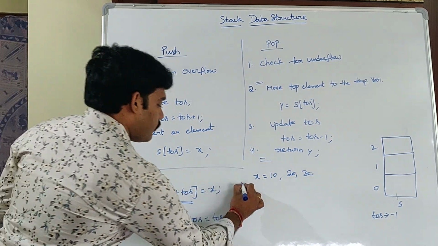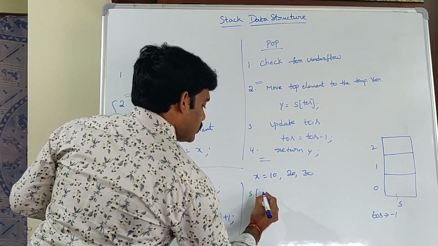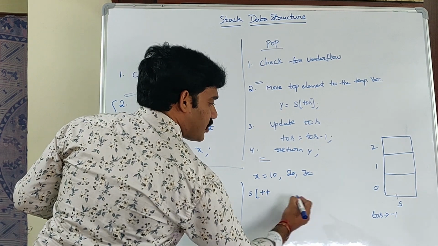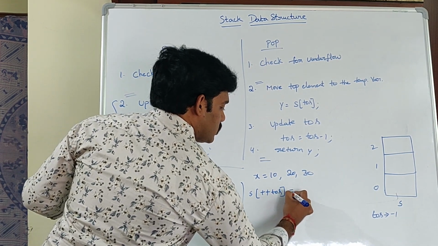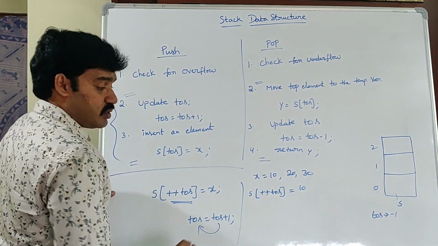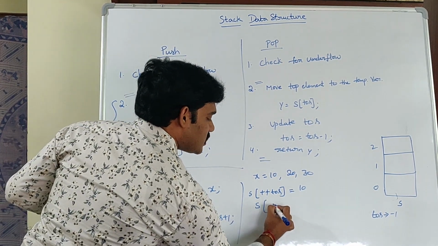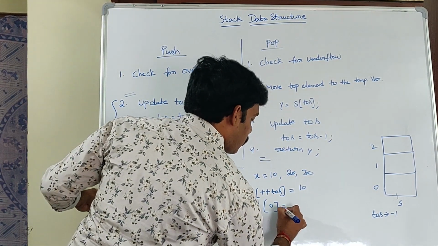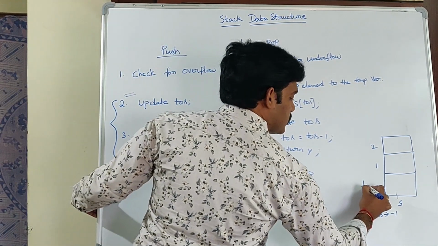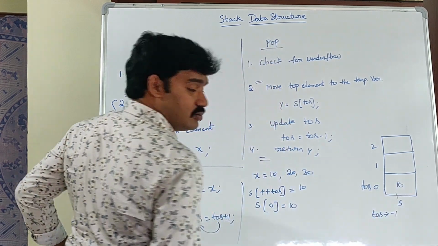So s of ++tos. What is the TOS value? -1 is equal to 10. s of ++ -1 means -1 plus 1, that is 0. So s of 0 is equal to 10. So now this is my TOS, 10 is the value.